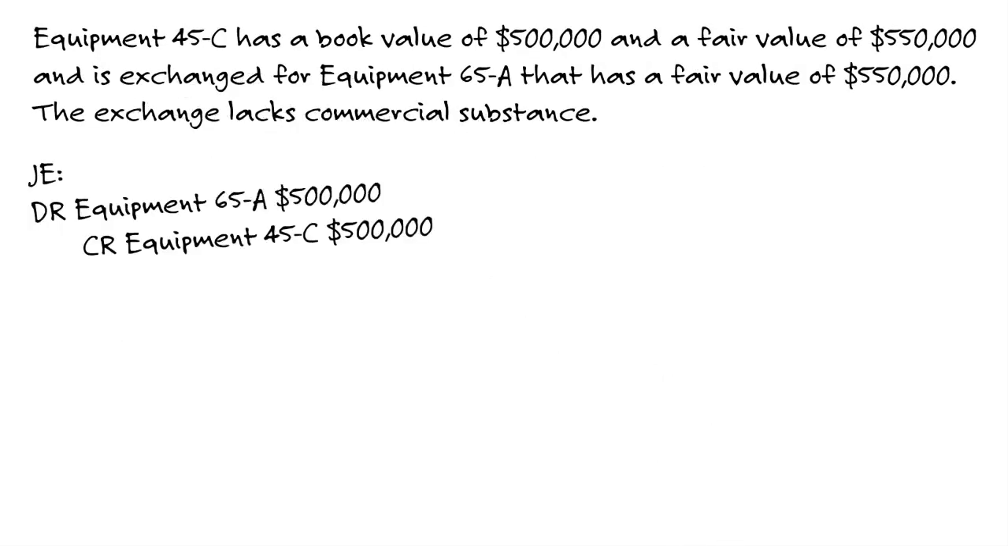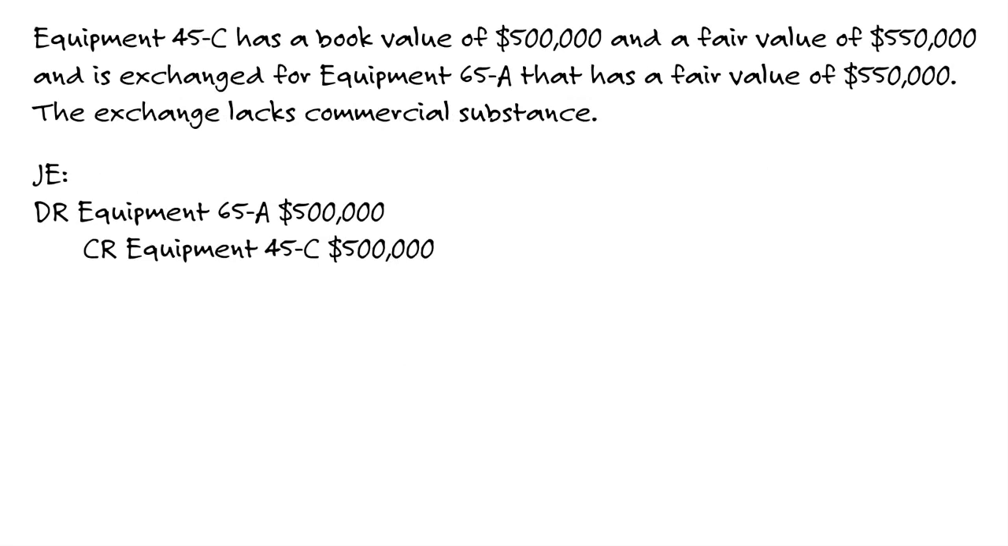All right, they tell us equipment has a book value of 500, fair value of 550. Stop right there. The fair value of the old, 550, the book value 500. Mathematically, we have a gain of 50. Okay, am I going to recognize that gain? Well, let's see. They tell me the exchange lacks commercial substance. So the key word is lacks. So that means there's no cash received, no gain recognized. If it lacks commercial substance and there's no cash received, then we're not going to recognize that gain.